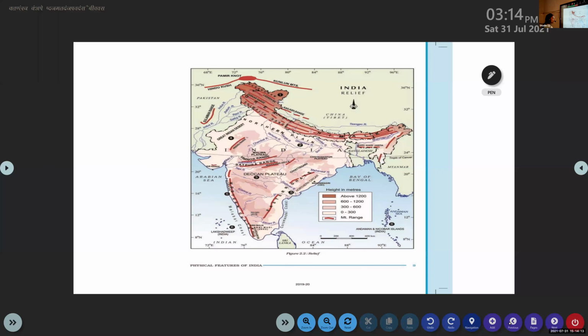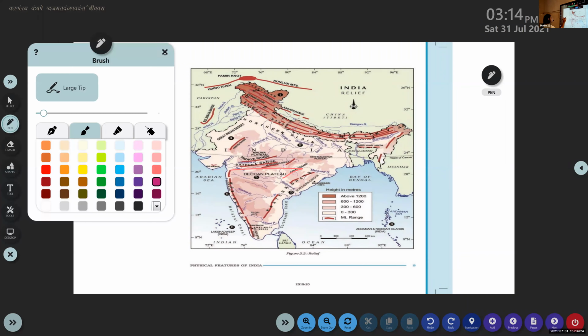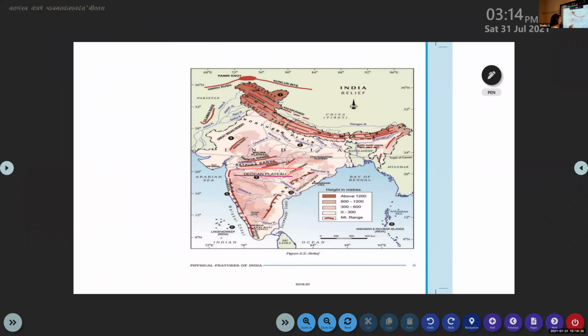Okay. If you look at the map, you can see the Deccan Plateau. On the western side of the Deccan Plateau, you can see the Western Ghats, and on the eastern side, you can see the Eastern Ghats.